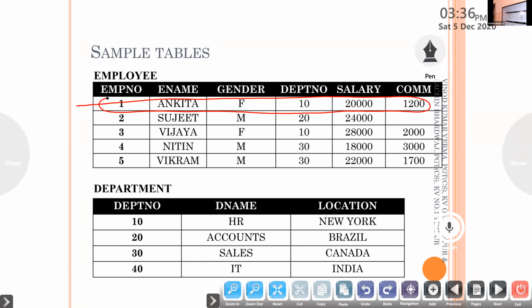Now department table you can see. So a table should have a table name, then different attributes. A department table: department number, D name, location. They are the attributes. 10 HR New York, one record. 20 accounts Brazil, one record, 30 sales Canada, one record. Okay, clear?